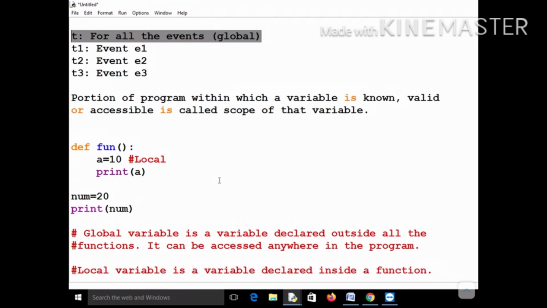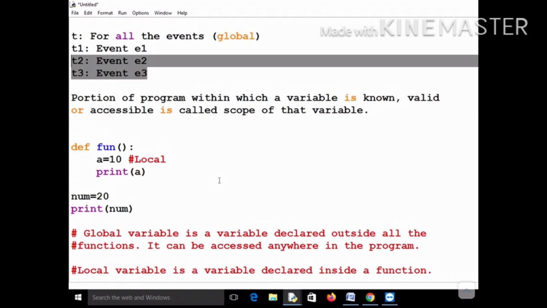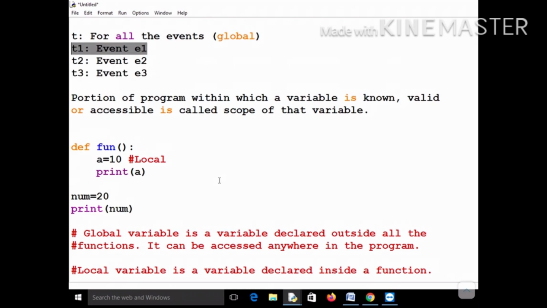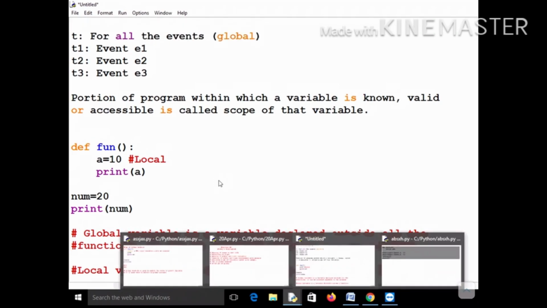So this is kind of your global ticket, but if you are purchasing the T1 ticket or T2 ticket or T3 ticket, then it will be valid for the respective events only. If you purchase T1, you cannot participate in T2 and T3. So this is your local environment, this is your local variable, and this is your local ticket, but T is your global ticket.